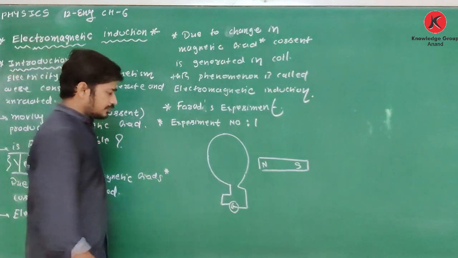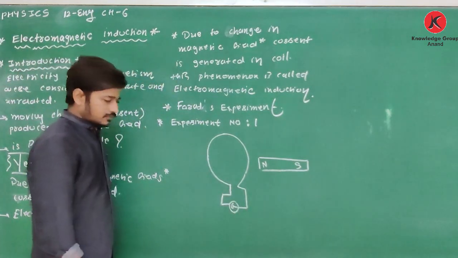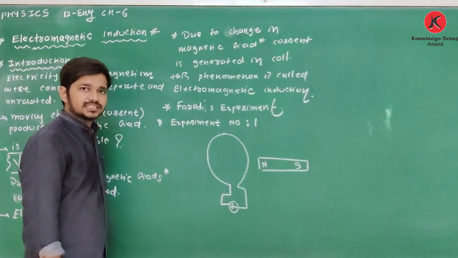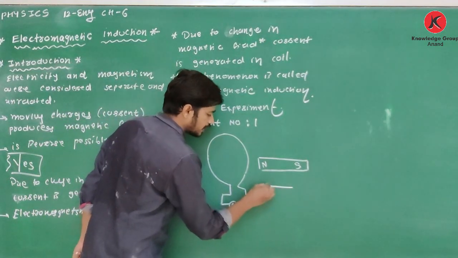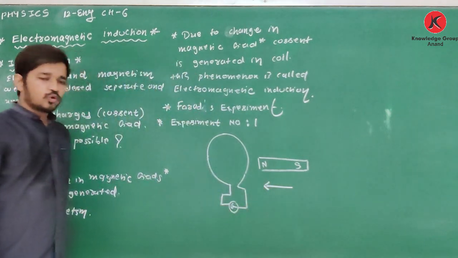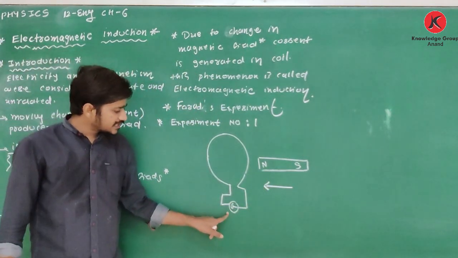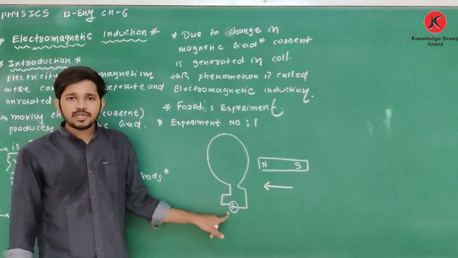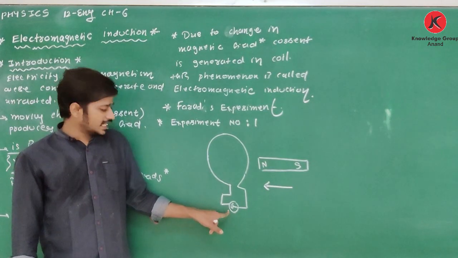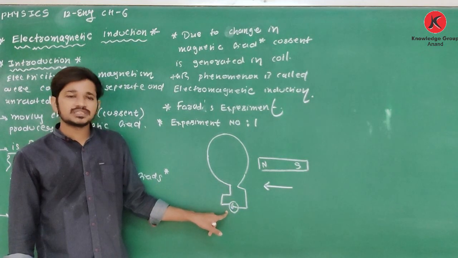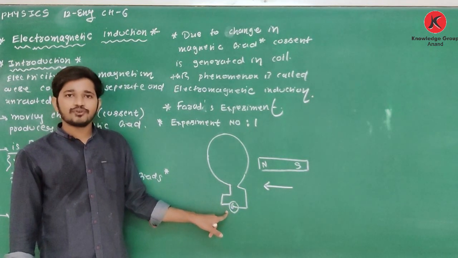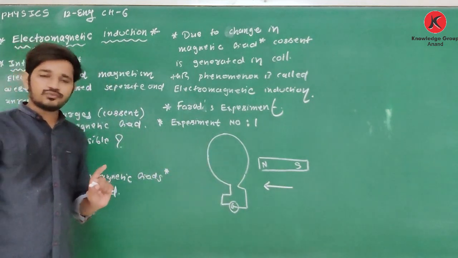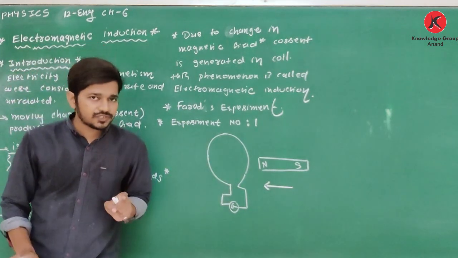Now see, what is experiment number 1? If this magnet, having its north pole facing this coil, is moved in this direction, then this galvanometer shows some deflection. If the galvanometer shows some deflection, it means there is current flowing from this coil. Clear about this?